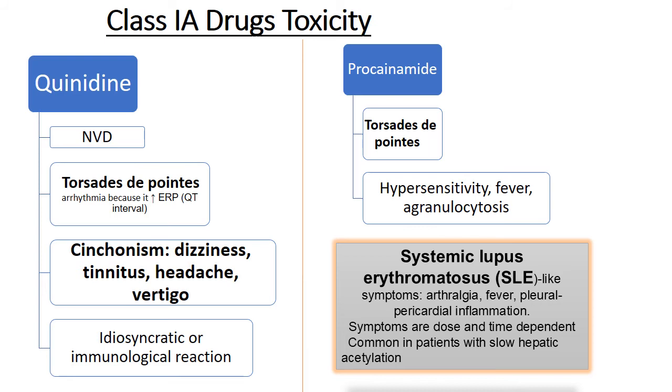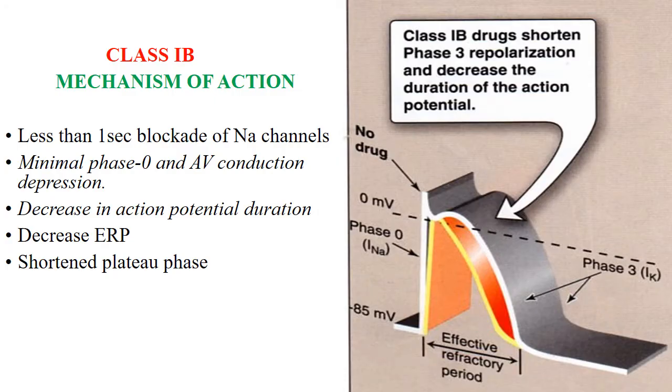Next drug is procainamide. Its toxic effects: torsade de pointes also occurs with procainamide, and hypersensitivity, fever, agranulocytosis. Next adverse effects are systemic lupus erythematosus-like symptoms, SLE, like arthralgia, fever, pleural and pericardial inflammation. Symptoms are dose and time dependent. It's common in patients with slow hepatic acetylation.